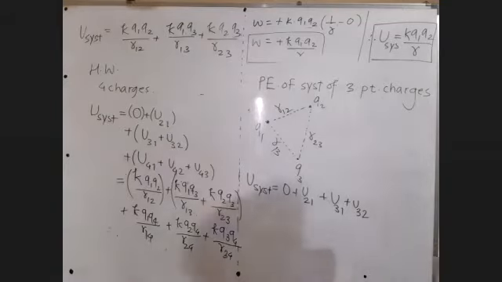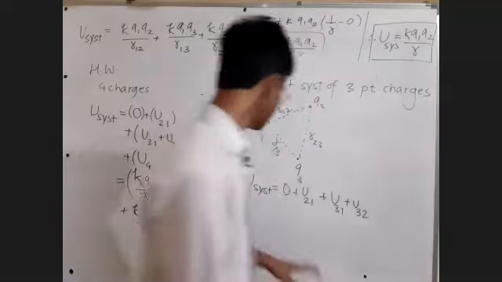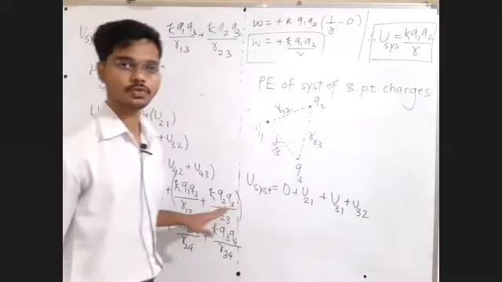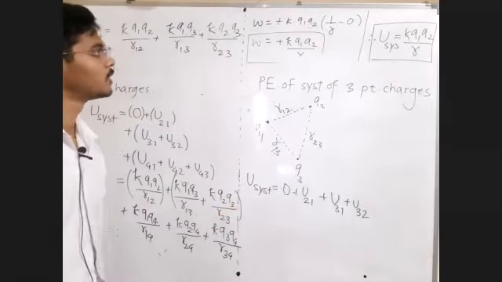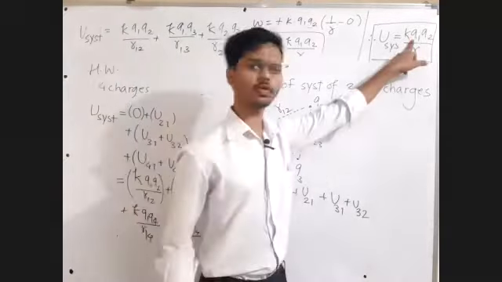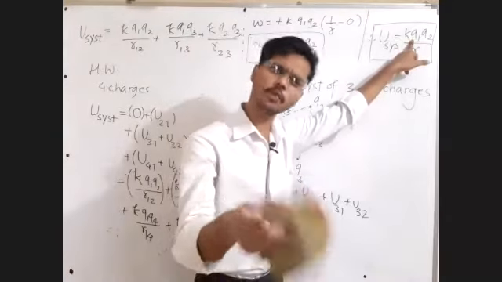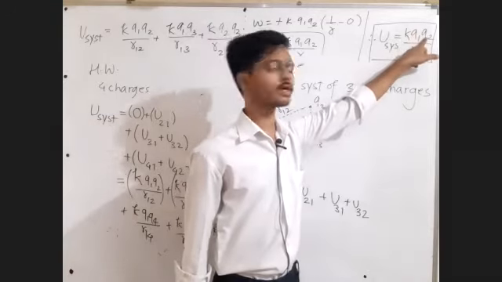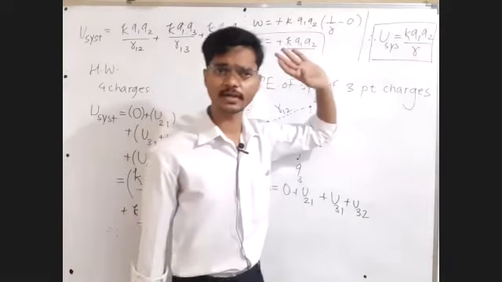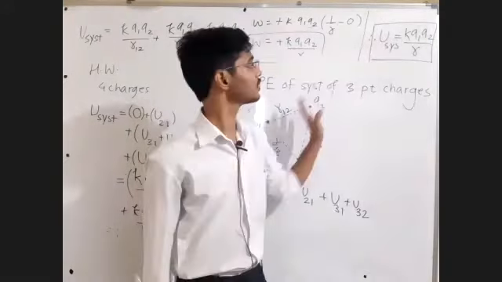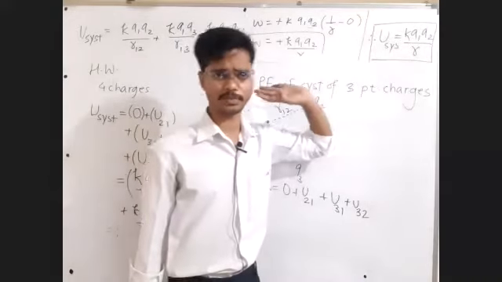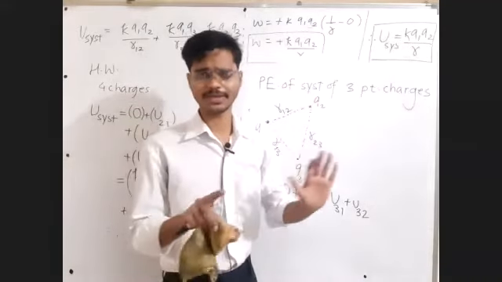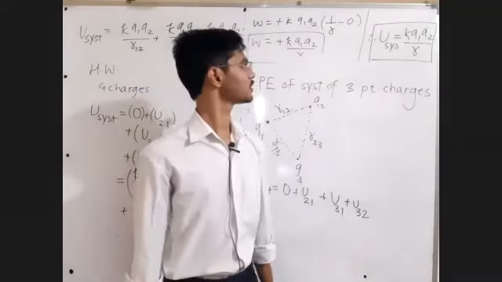Now, while using this formula, if the charge Q is positive, put it positive. If the charge Q is negative, put it negative. If it is minus 3 coulomb, put it minus 3. If this is plus 5, put it plus 5. Automatically the sign will be taken care of by the formula. You separately need not worry about it.